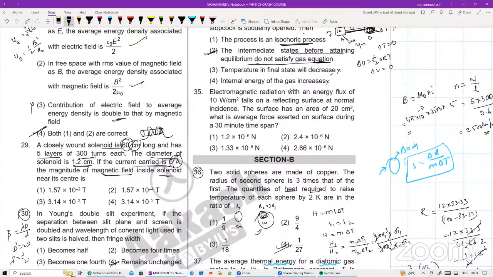Electromagnetic radiation with energy flux of 10 watt per centimeter square falls on a reflecting surface at normal incidence. The surface area is 20 centimeter square. What is the average force exerted on the surface during a 30-minute time span?